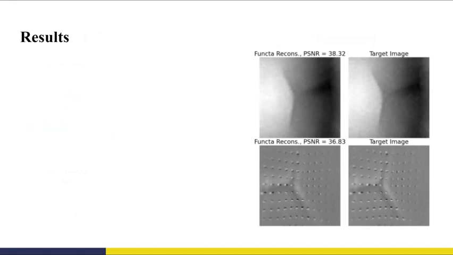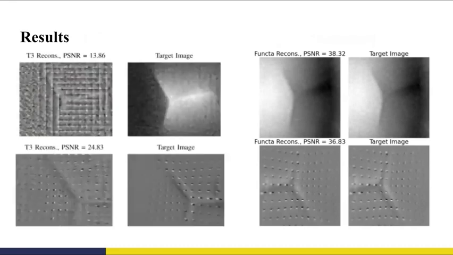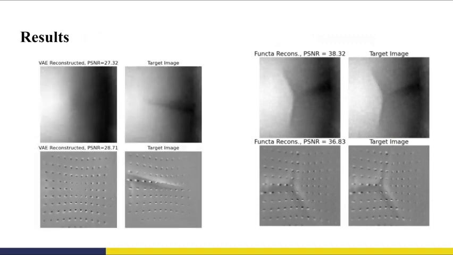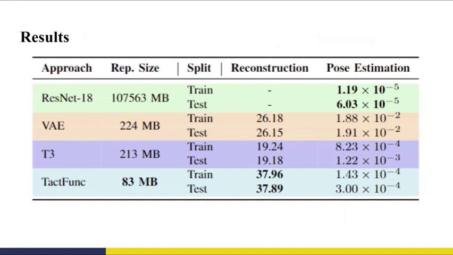Here are our results for reconstruction. We select peak signal-to-noise ratio as our visual metric. On the right is our TactFunc framework. On the left are the results of T3 model and VAE. We can see from the table that our framework outperforms other models for reconstruction. And it is also competitive with ResNet model on downstream pose estimation task while requiring a significantly smaller size as only the trunk network and modulations need to be stored.